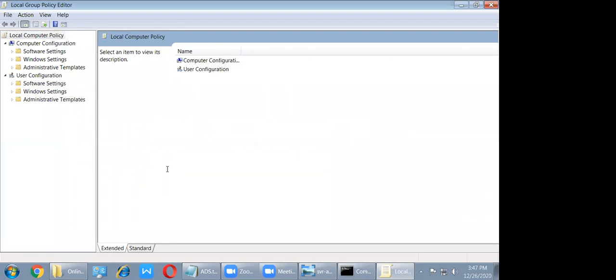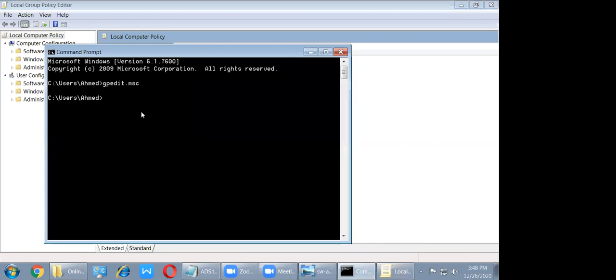Whatever command you are using in run command, you can execute the same command from command prompt. Understand? Yes, sir. Keep it in mind. Sometimes the run command is hidden, so you don't get the run. So don't bother about that. Whatever command is executed in run command, the same command you can execute in the command prompt.